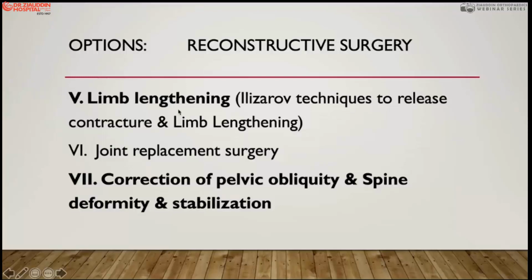So the fifth option is limb lengthening. In unilateral paralysis, there is a significant deficit of more than 3 or 5 centimeters, or limb length discrepancy. You do the limb lengthening by the Ilizarov technique, and you also simultaneously release the contracture. But in adults, when there is pain in the knee joint or hip joint, you sometimes also do replacement surgery, which is indicated in very few cases, and I will discuss the prognosis of joint replacement in polio surgery. The pelvic obliquity is very important. It may be postural or it may be because of a scoliosis. Then you also need correction of the pelvic obliquity by spinal deformity correction as well.